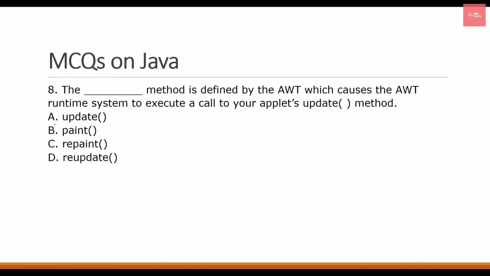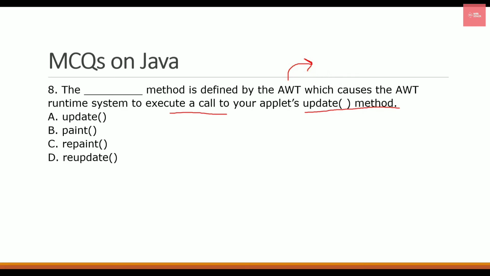Now let's check out the next question, which says: the method which is defined by AWT, which causes the AWT runtime system to execute a call to your applet's update method. So this is again a question on applets, and AWT here means Abstract Window Toolkit.